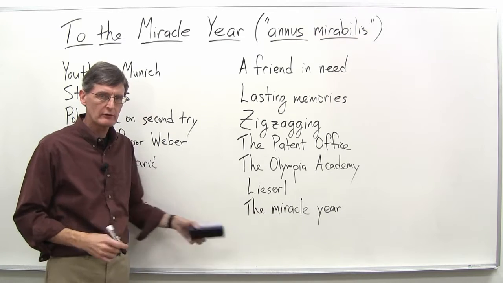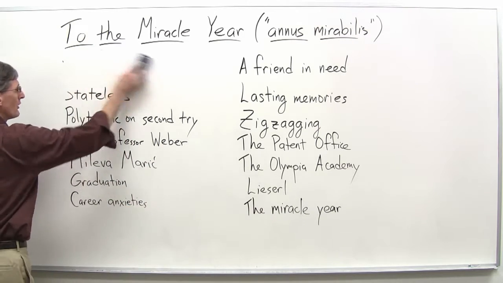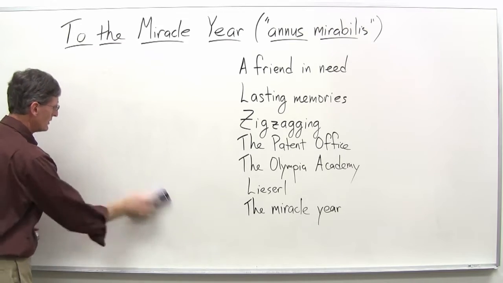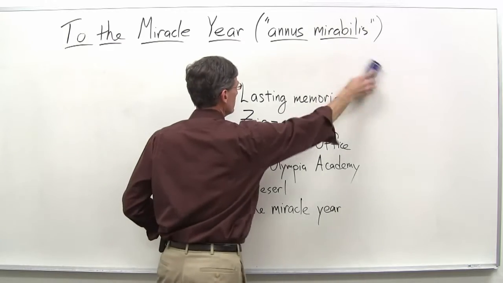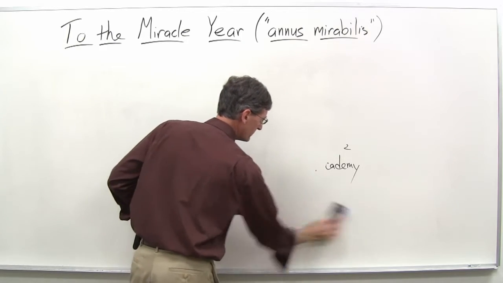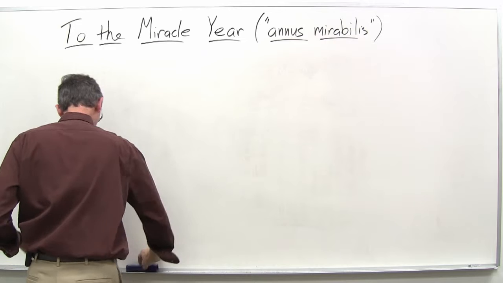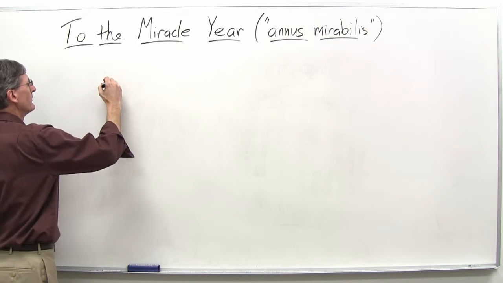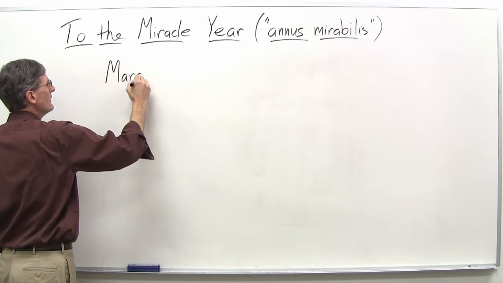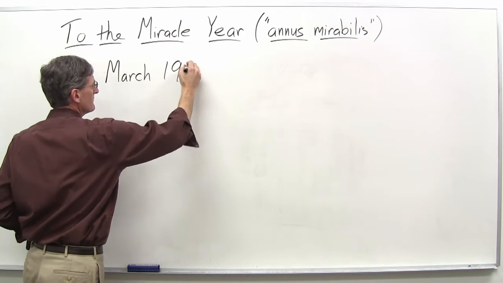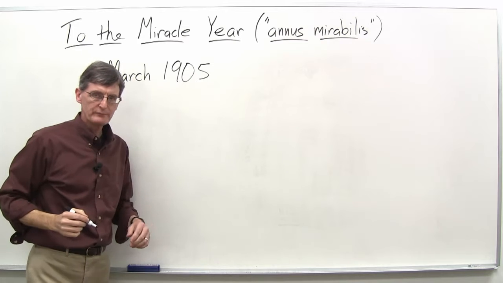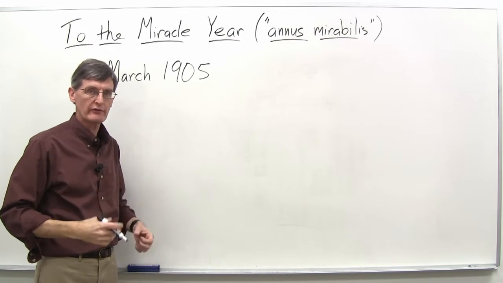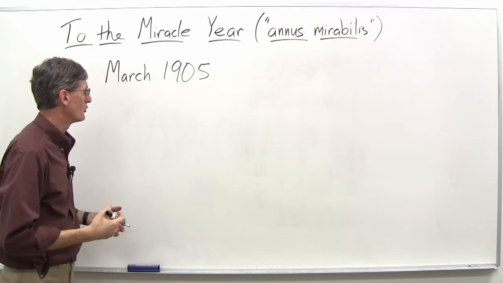So let's just take a look at the miracle year itself here and talk about, briefly, the 5 papers that he published in the miracle year. So, March 1905, and we're just going to give a brief summary of each. Obviously, one of them, the one that dealt with what became known as the Special Theory of Relativity, will be our focus in this course.